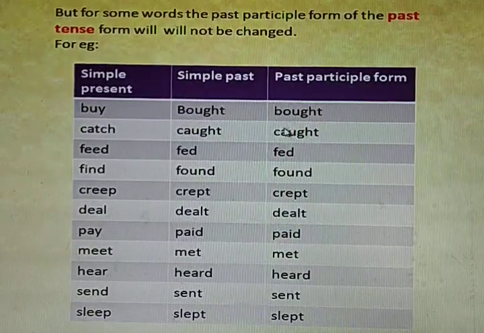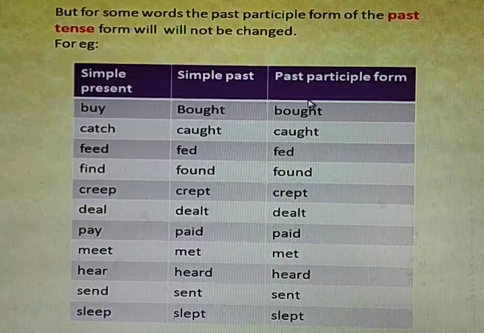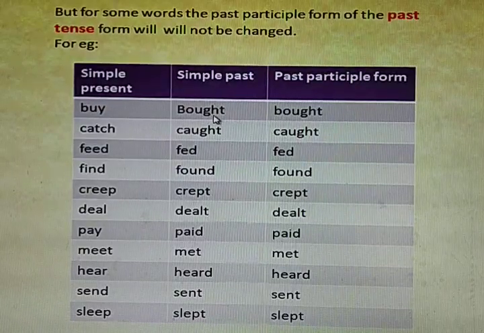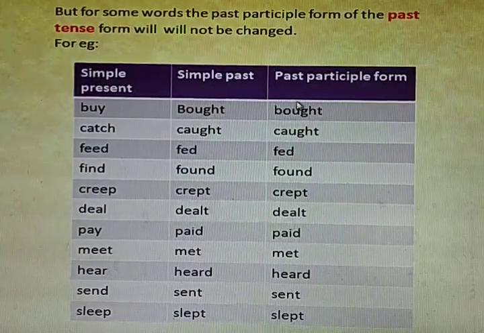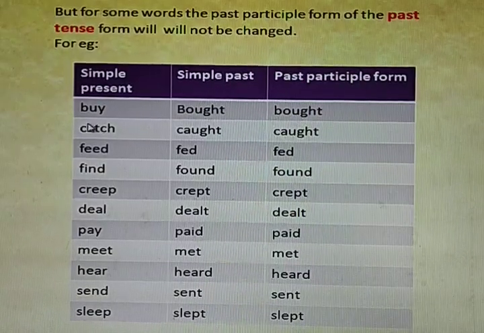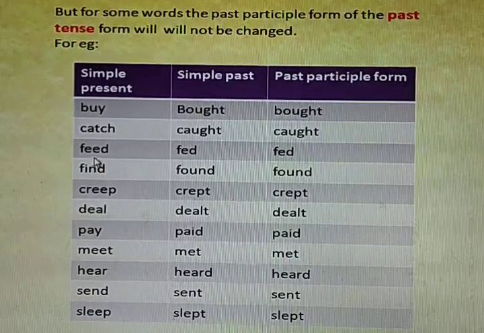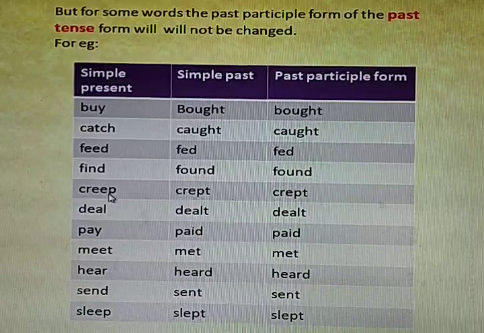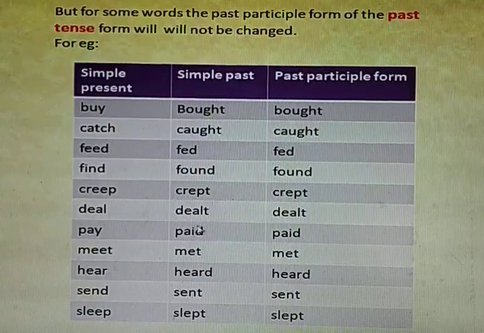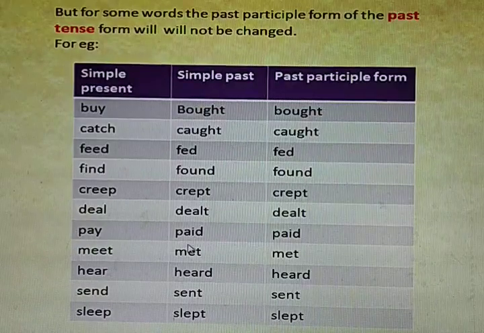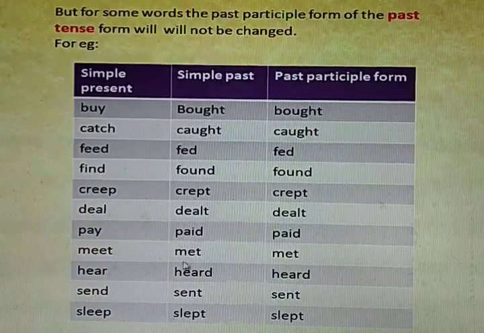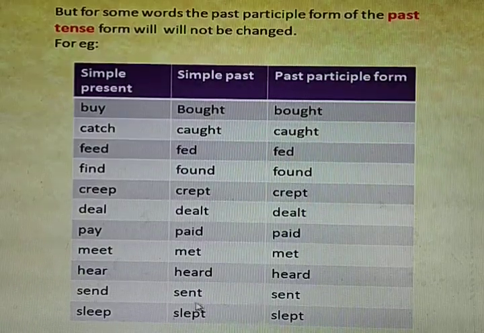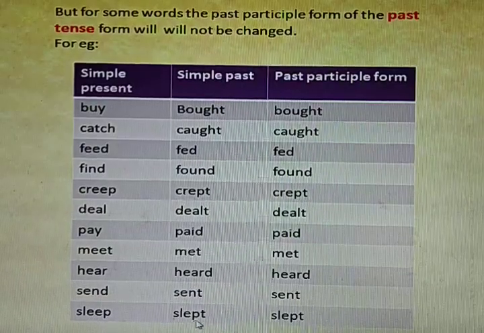In the previous table, we came to know that the past participle form is changed. Here, see, buy: the simple present is buy, the past tense is bought, and the past participle form is also bought. Catch, caught, caught. Feed, fed, fed. Find, found, found. Creep, crept, crept. Deal, dealt, dealt. Pay, paid, paid. Meet, met, met. Hear, heard, heard. Send, sent, sent. Sleep, slept, slept.